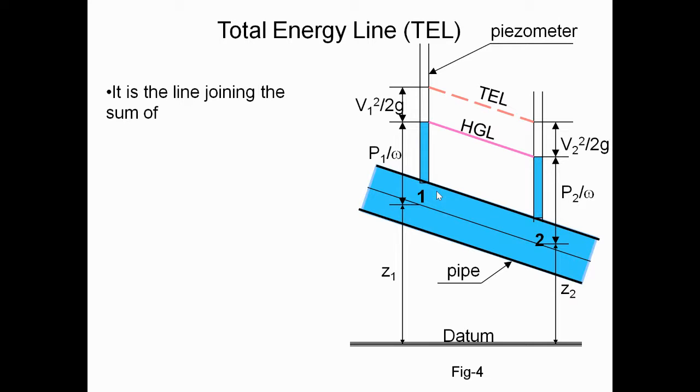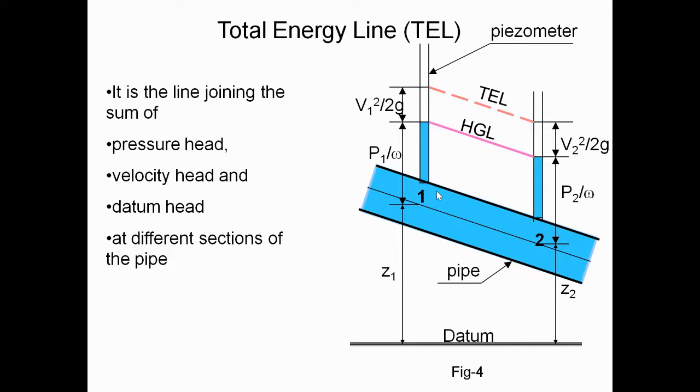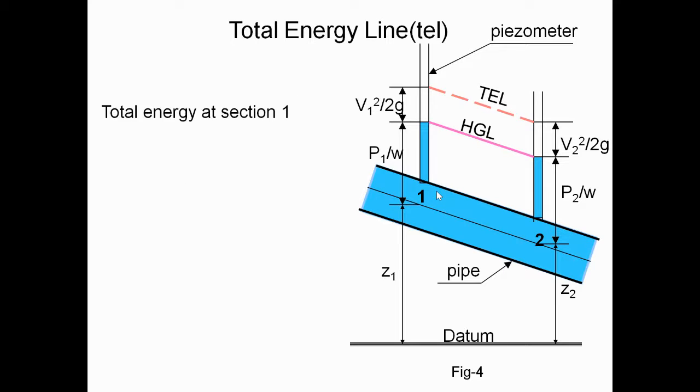It is the line joining the sum of pressure head, velocity head, and datum head. So here we have to join all three heads, that is pressure head, velocity head, and datum head, at different sections of the pipe.